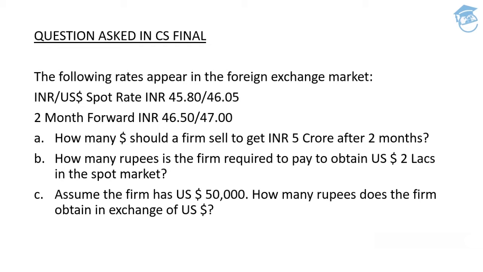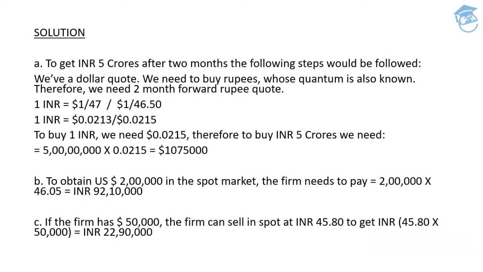Clear, guys? Let's move ahead for the solution part. So guys, in order to get INR 5 crores after 2 months, the following steps would be followed. We have got a dollar quote over here. So we can simply say we need to buy rupees, whose quantum is also known. Therefore, we need a 2-month forward rupee quote. So we'll have to convert the same direct quote into the indirect one.